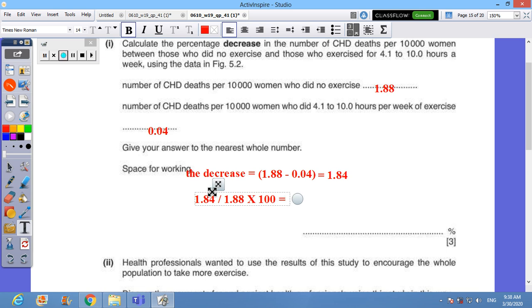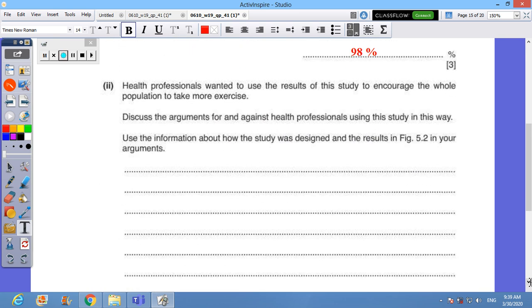Equal how much? Almost 98%. So the answer will be 98%. Thank you for the help.